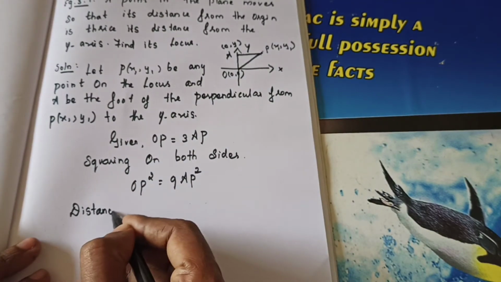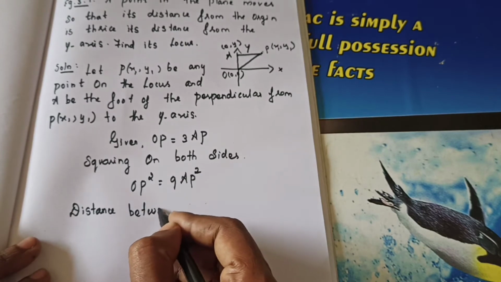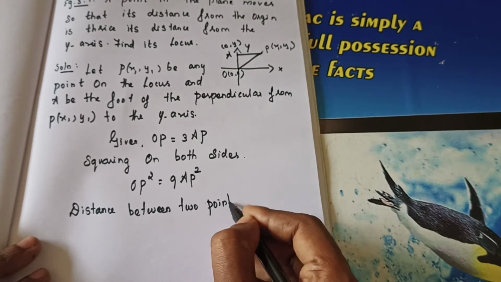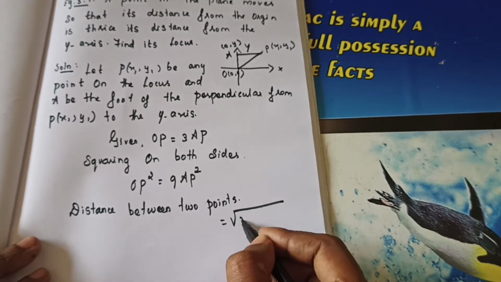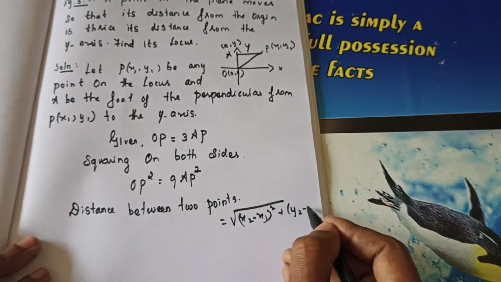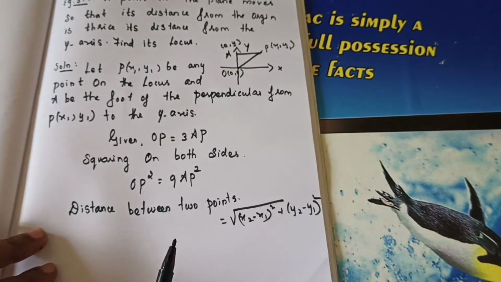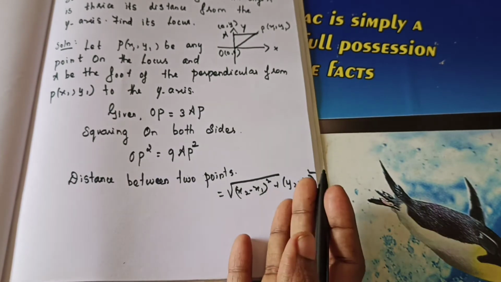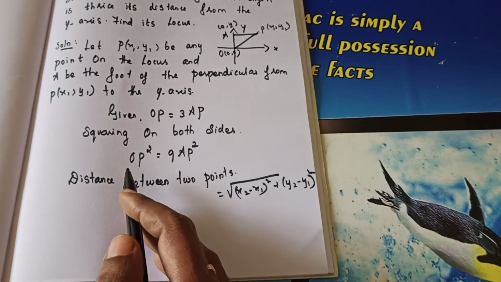Distance between 2 points is equal to square root of x2 minus x1 the whole square plus y2 minus y1 the whole square. This is the distance formula. But here the thing is square, so square root no need. So OP square first you need to find.